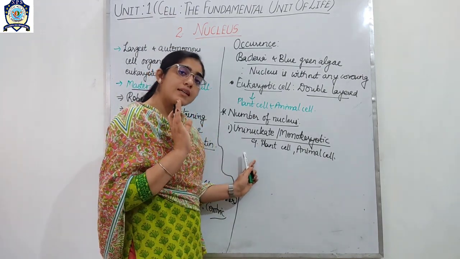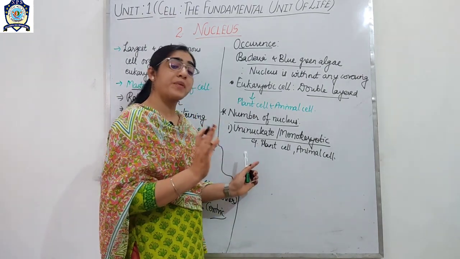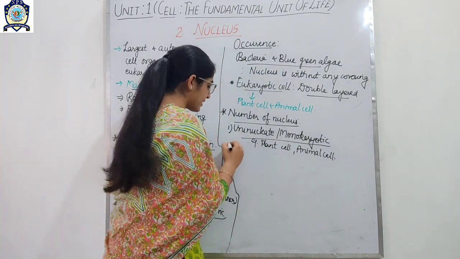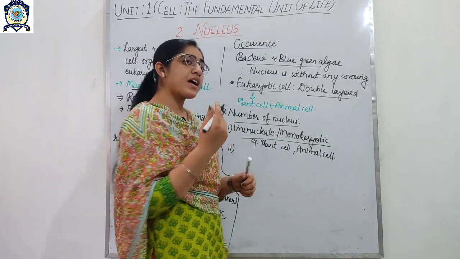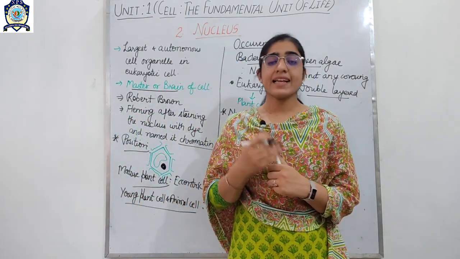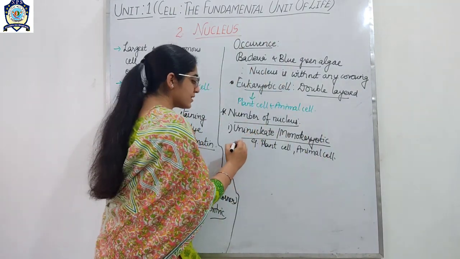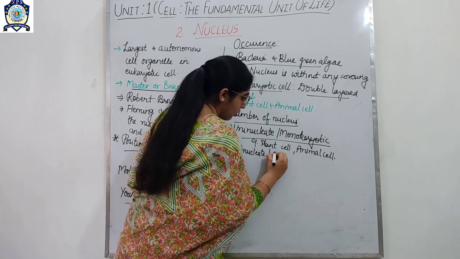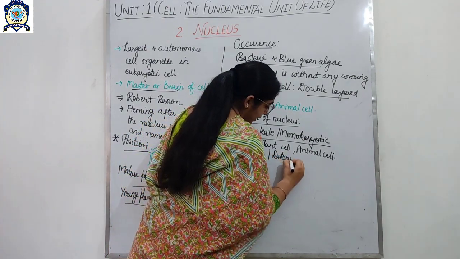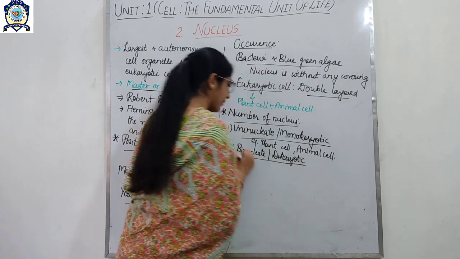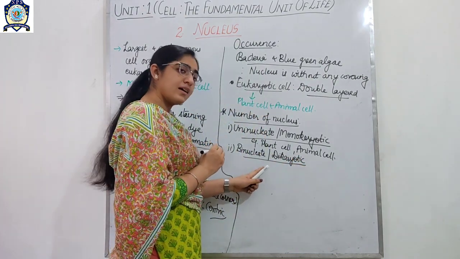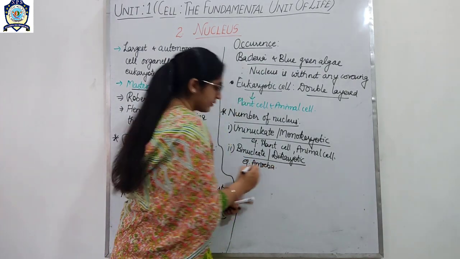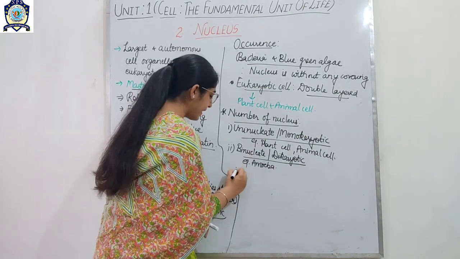But in some organisms there is more than one nucleus, meaning there are two nuclei, and the organism which has two nuclei, in that condition the nucleus is known as binucleate or dikaryotic. Okay, binucleate or dikaryotic, for example amoeba. Is that clear? Now the next one is